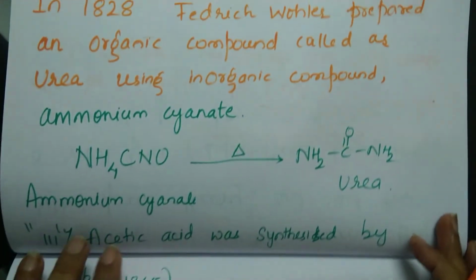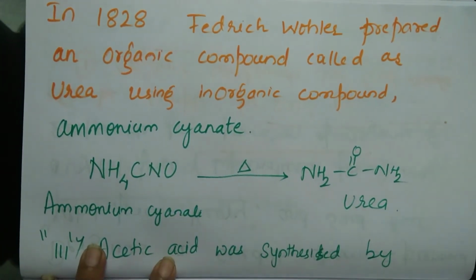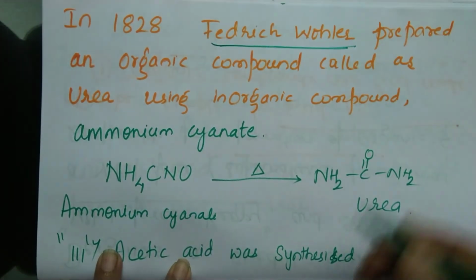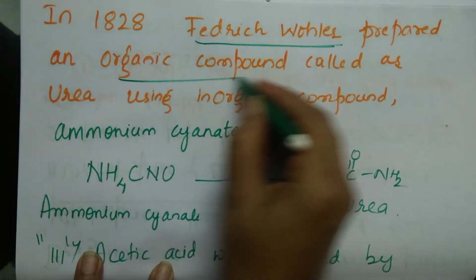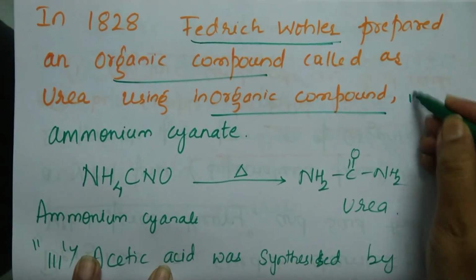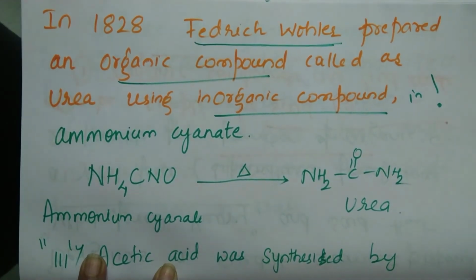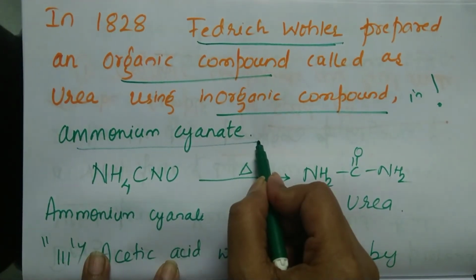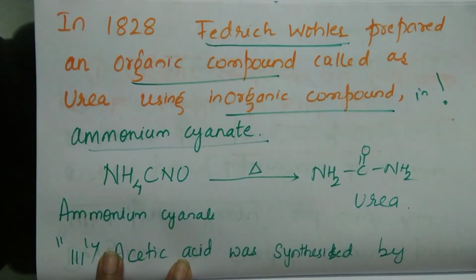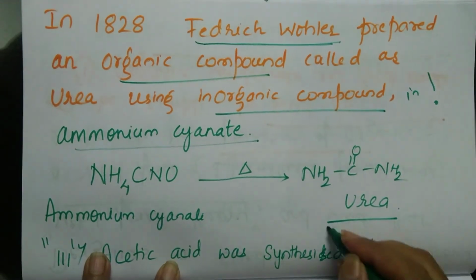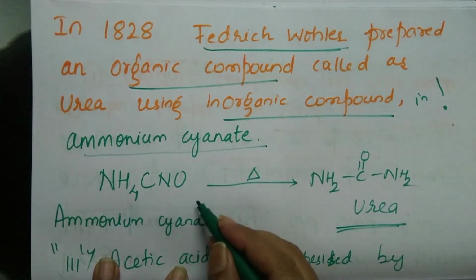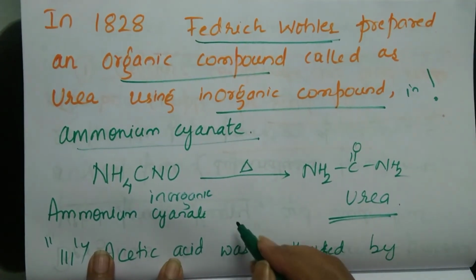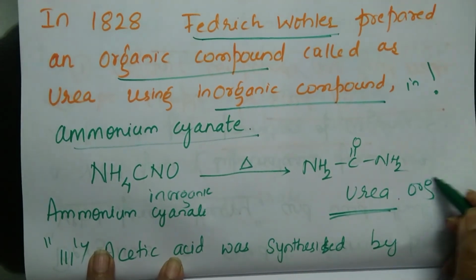Then in the year 1828, Friedrich Wöhler, another chemist, by chance or by mistake, prepared an organic compound using an inorganic compound in his lab. And what was the name of the inorganic compound? Ammonium cyanide. So which was that organic compound he prepared in the lab? Urea. So using ammonium cyanide, an inorganic compound, he prepared urea, an organic compound.